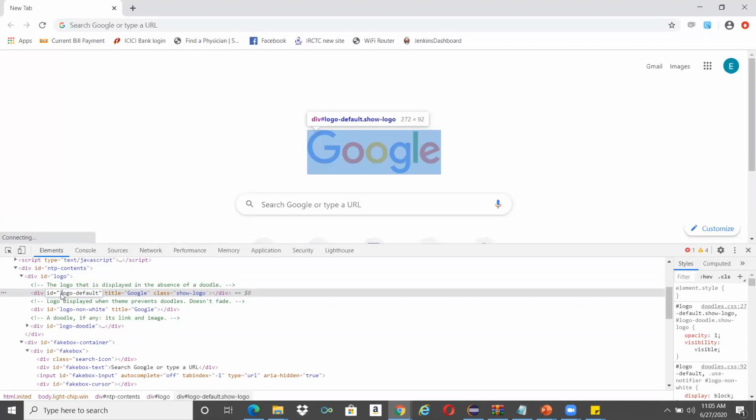So how will you do that? First you copy the value of the ID. At the same time, we have to learn something about the DOM structure. This entire thing is the DOM structure. All the attributes are inside one tag. Div is a tag. This tag is called an anchor tag. The attributes are always inside one tag, and we call that the anchor tag.